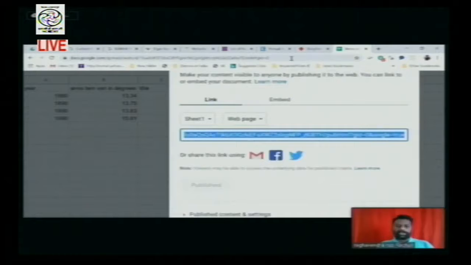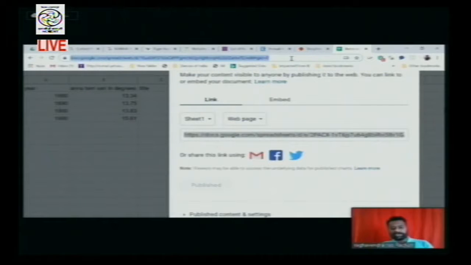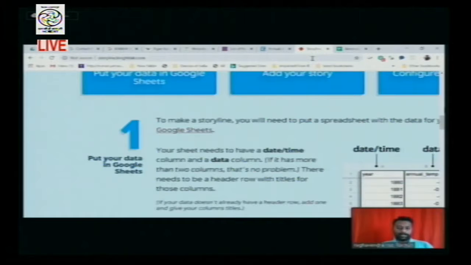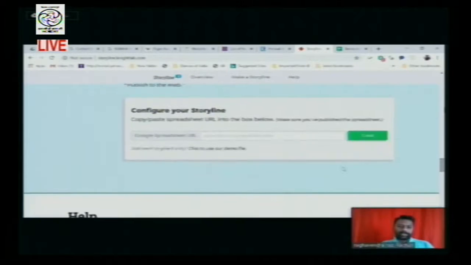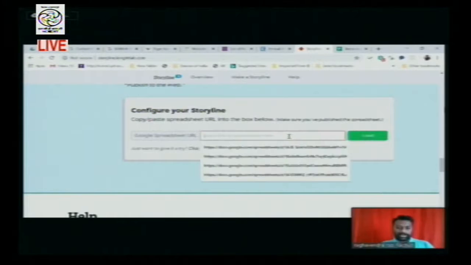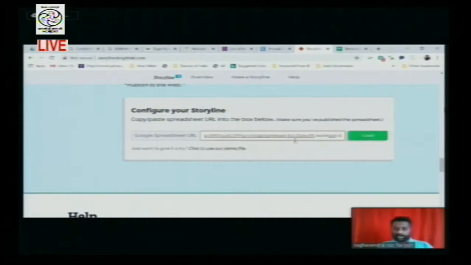Now copy your link which is there in the address bar, Control C, and now go back to the storyline panel. Here, come to the third line. So here there is a configuration of your storyline, and here you have to paste the URL. I'm just pasting my URL, and soon after pasting, you click on load.